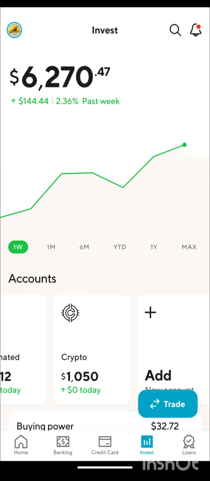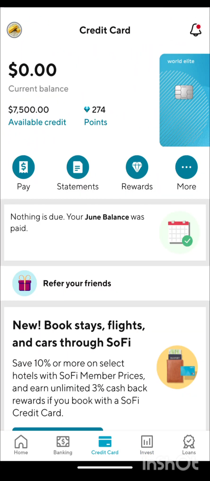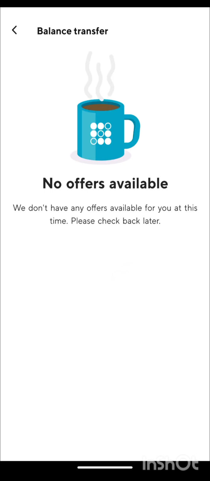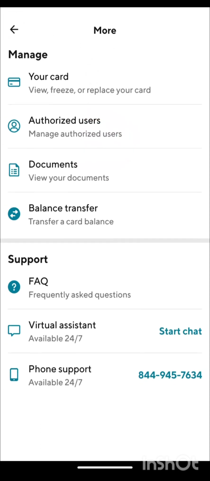So, over here on the credit card side, okay, I used the credit card a little bit, and you can see I earned some more points, and the available credit hasn't changed. But one of the things that I still do not like here, you can't do balance transfers. And that's really unfortunate because SoFi is really missing out on this opportunity. Okay? That's how you get people hooked in.